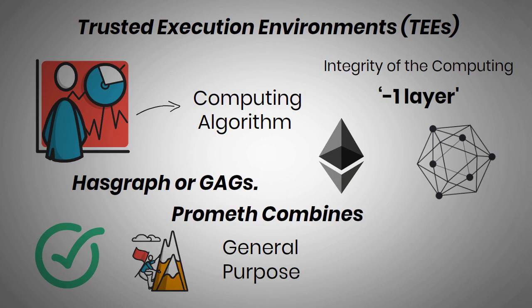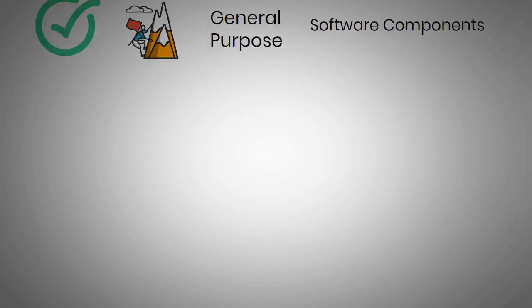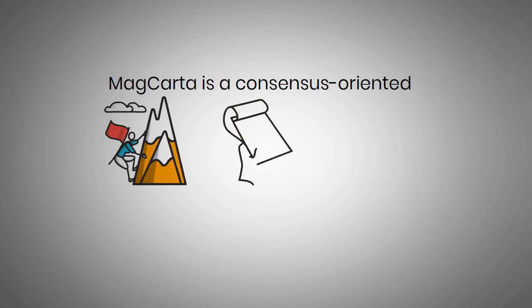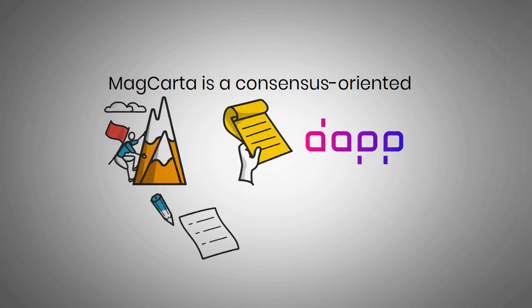This creates secured, reusable software components and applications for companies to implement. And finally, Carta is a consensus-oriented programming paradigm to achieve a self-defined consensus strategy for high-order enterprise dApps. It uses smart contract languages to schedule and coordinate Prometh applications on the Leviathan network.